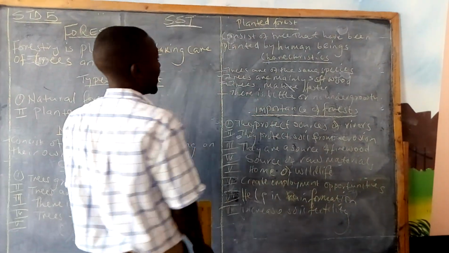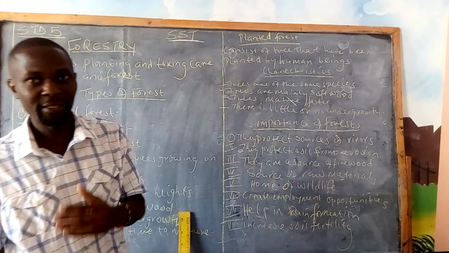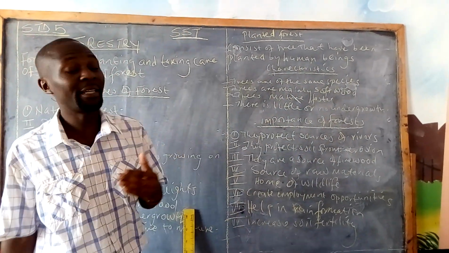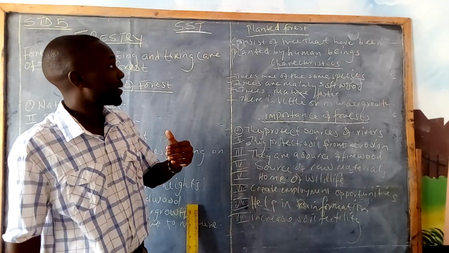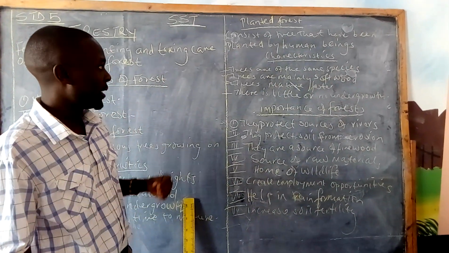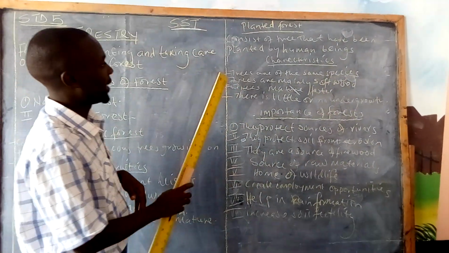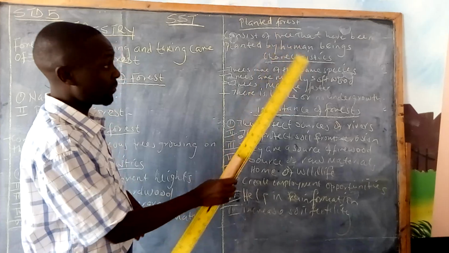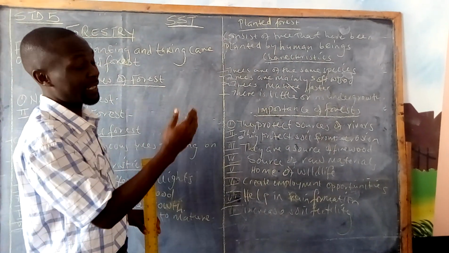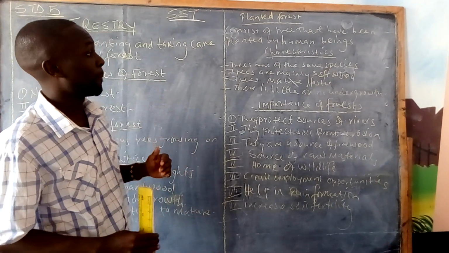On the other side here we have planted forest, and we ask ourselves, what is a planted forest? A planted forest is one that has been planted by human beings. So what are the characteristics of planted forests? One is trees are of the same species. The trees that are planted in this planted forest are of the same species.